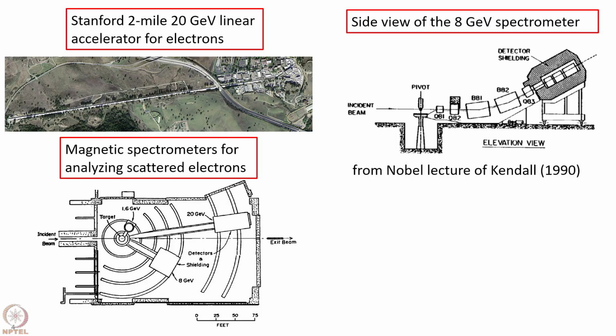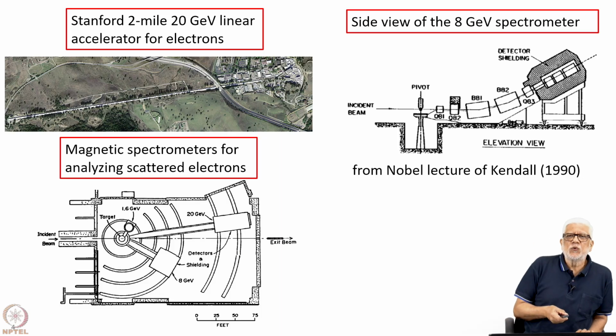Okay, so let's come to deep inelastic scattering. This experiment actually used, as I said, the Stanford 2-mile long 20 GeV linear accelerator for electrons. So this is the length of about 2 miles, and this used the linear accelerator principle, which we have talked about in some earlier lecture.